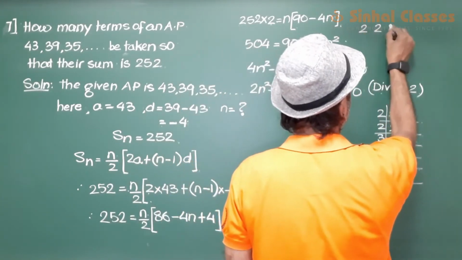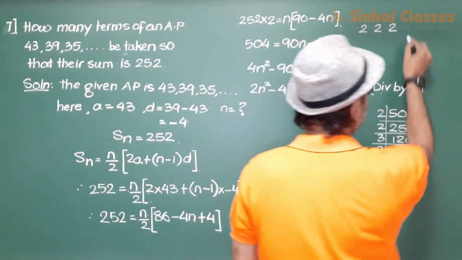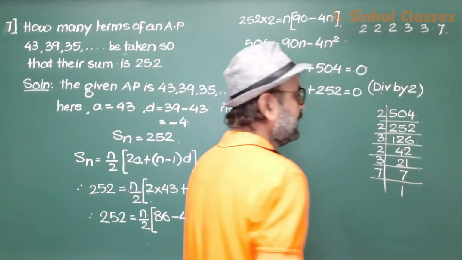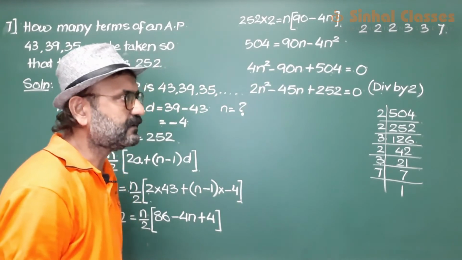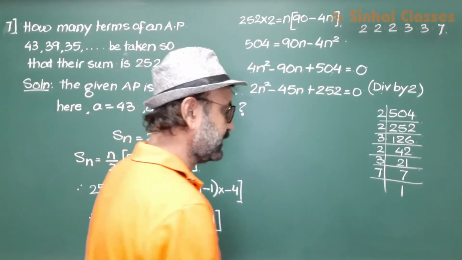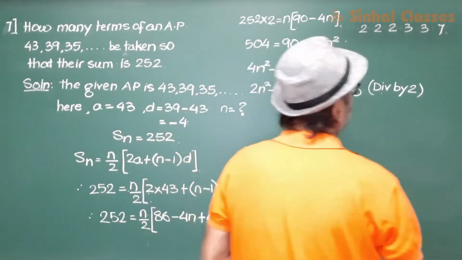2, 2, 2, 3, 3, 7. Now we need to find out factors that should give us 45 on addition.